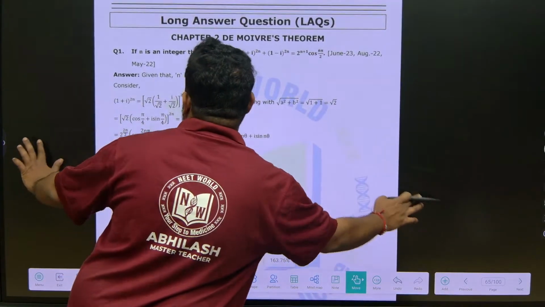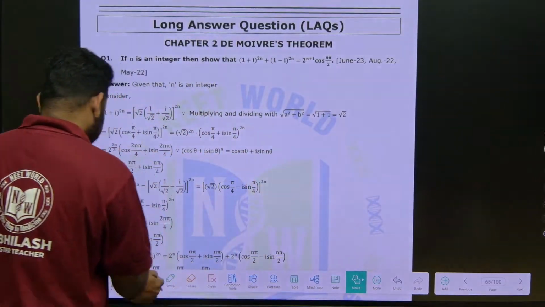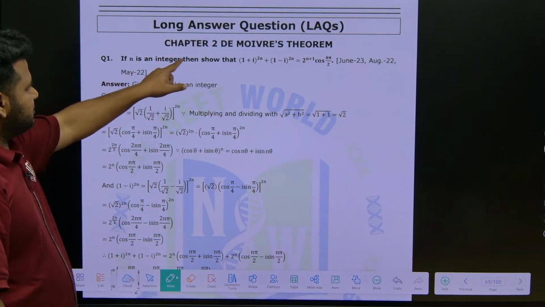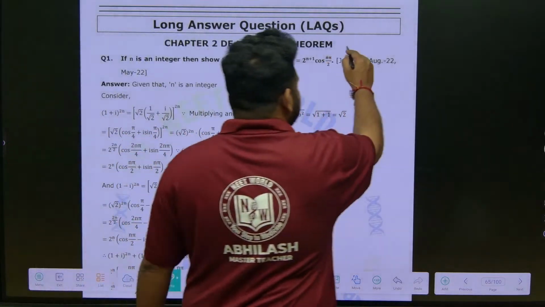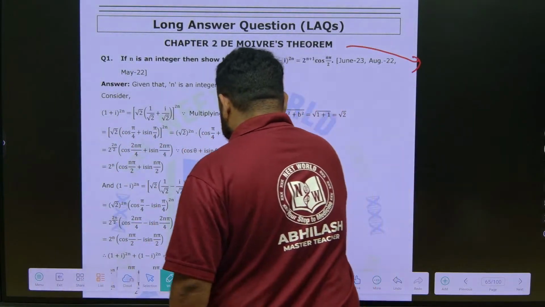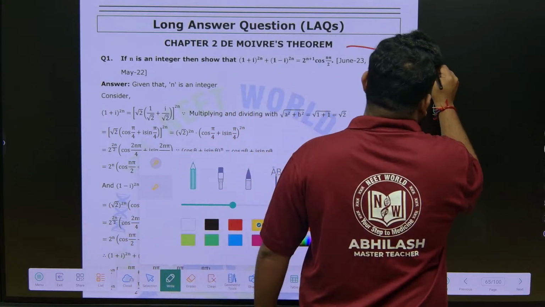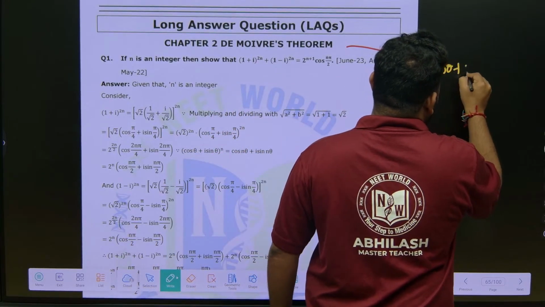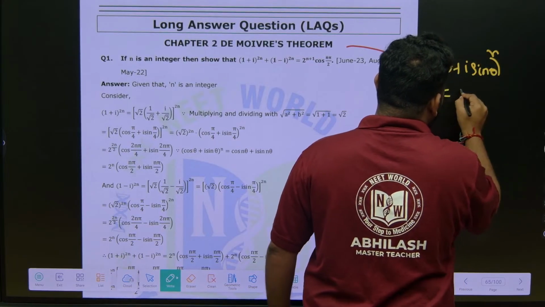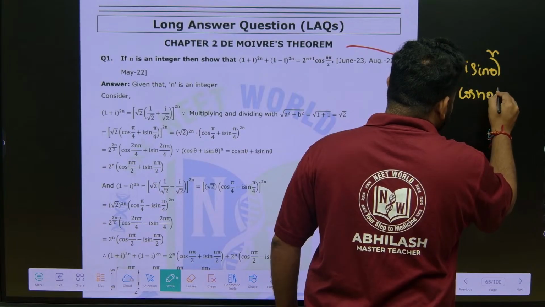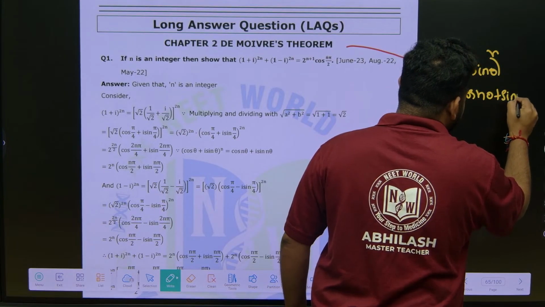So see here, first question that they have given is, so first this chapter is what? De Moivre's theorem. But before that I have to tell what is De Moivre's theorem. What does it say? It says that suppose it is given that (cos theta + i sin theta)^n will be equal to cos n theta + i sin n theta.